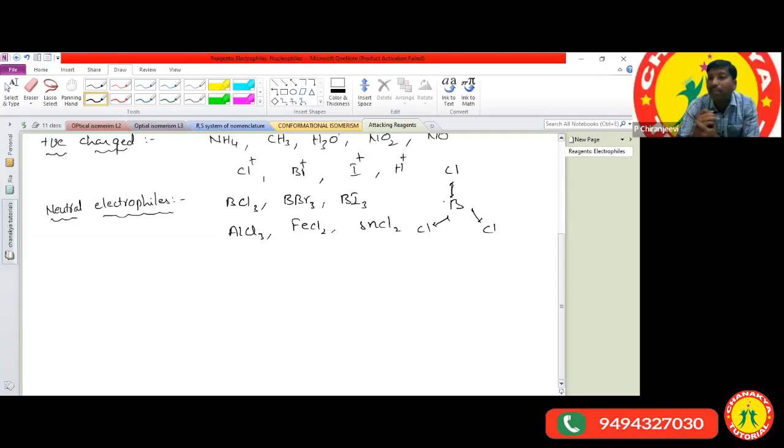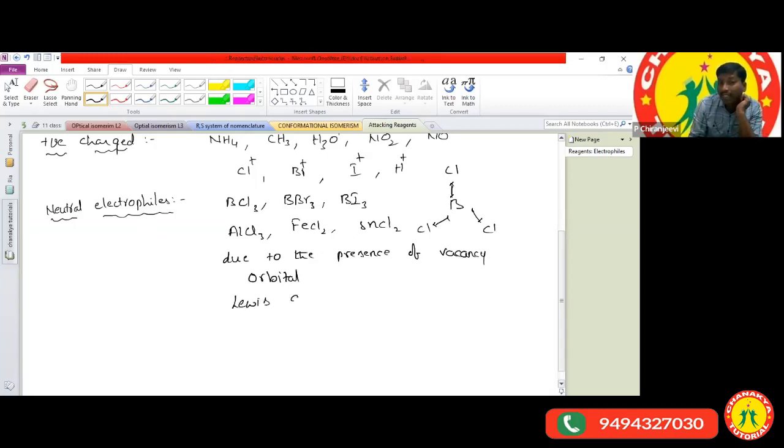So they have a vacant p orbital. Due to the presence of the vacant orbitals, I write that reason. So why they act as neutral electrophiles here: due to the presence of vacant orbitals, they act as the neutral electrophiles. Okay, sir. At the same time, all neutral electrophiles we can also call Lewis acids.